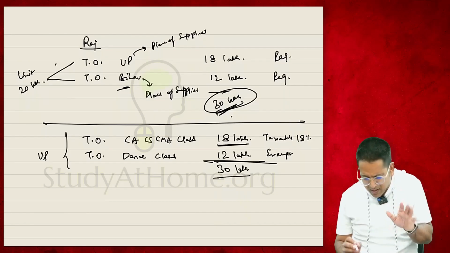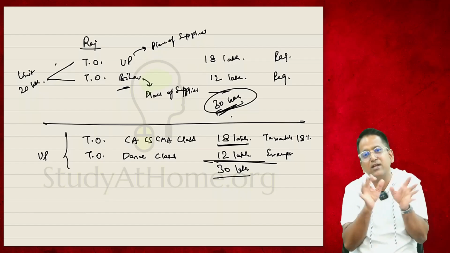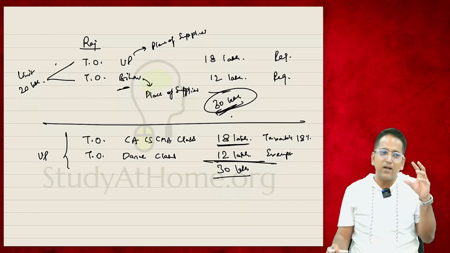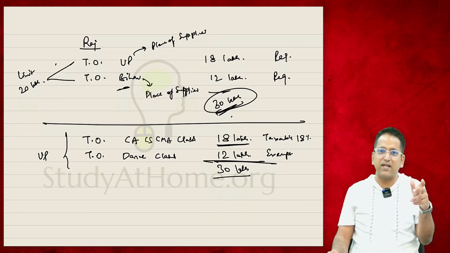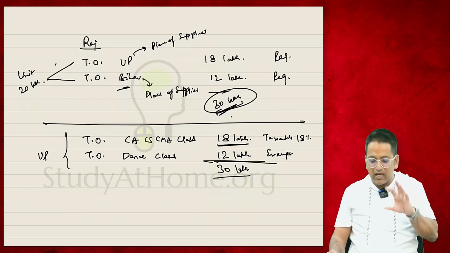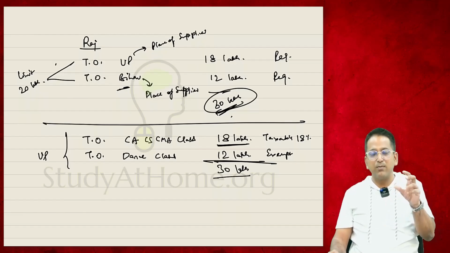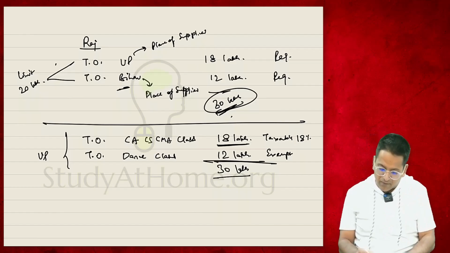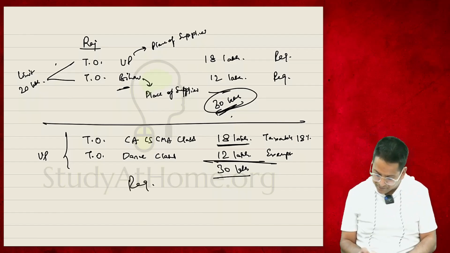Yes, you are making any taxable supply. He is saying that any taxable supply, he is not saying about the amount. He is saying that if you supply anything taxable from any state and your aggregate turnover is more than the limit, you will have to take GST registration. You have to take registration under GST.